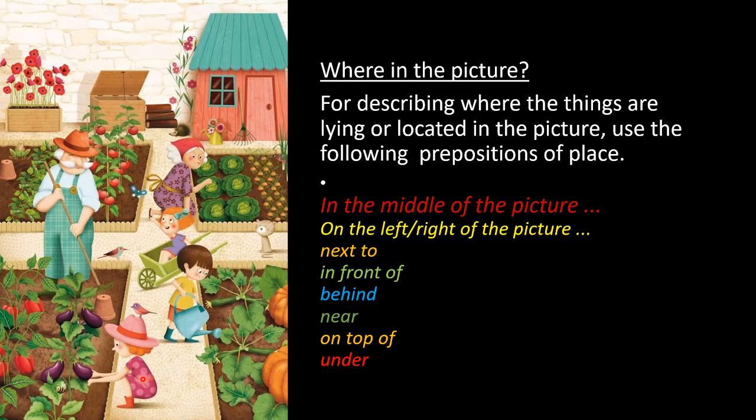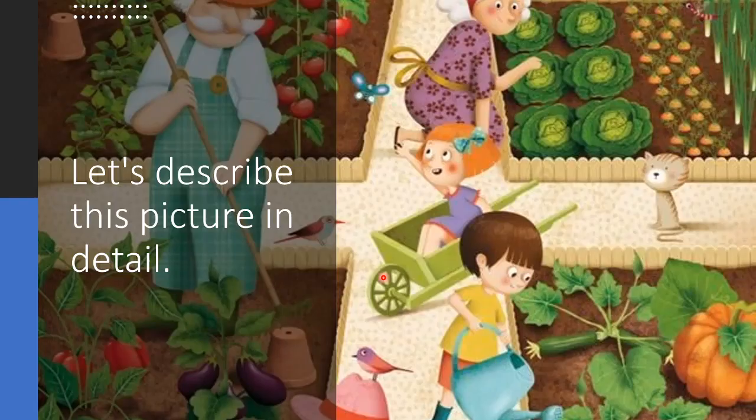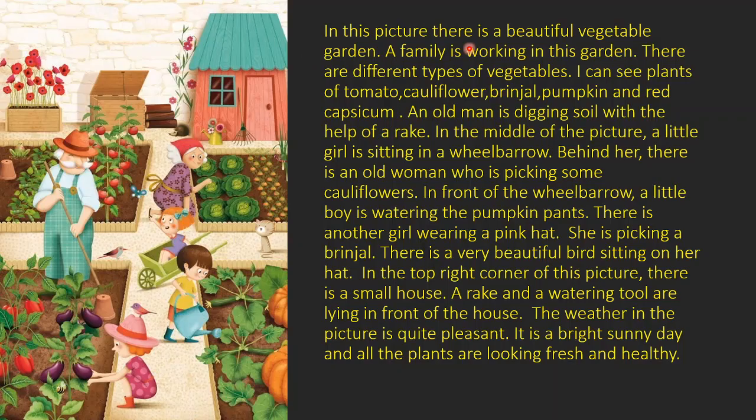Now we are going to describe this picture in detail. For example, in this picture there is a beautiful vegetable garden. A family is working in this garden. There are different types of vegetables. I can see plants of, now mention all the vegetables in detail. I can see plants of tomato, cauliflower, brinjal, pumpkin and red capsicum.